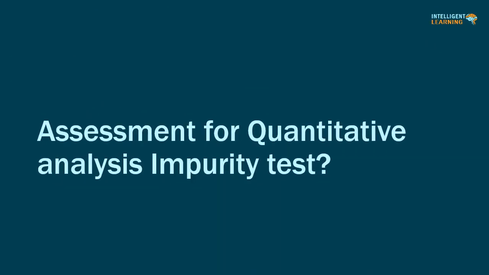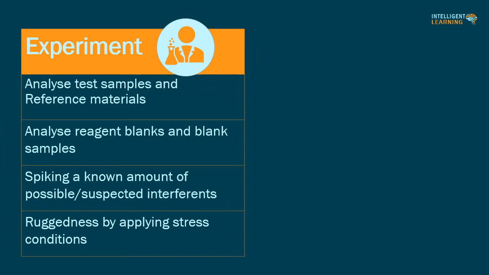Selectivity assessment for quantitative analysis impurity test. For quantitative analysis, in the evaluation of selectivity, the experiment plan should be done for impurity test in single time. Analyze test samples and reference materials. Analyze reagent blanks and blank samples, in other words samples containing matrix components but none of the analyte of interest.